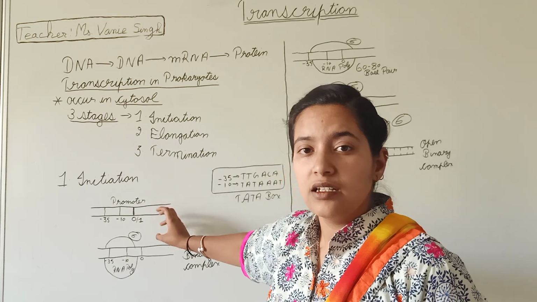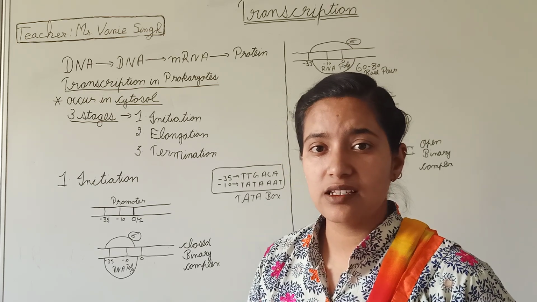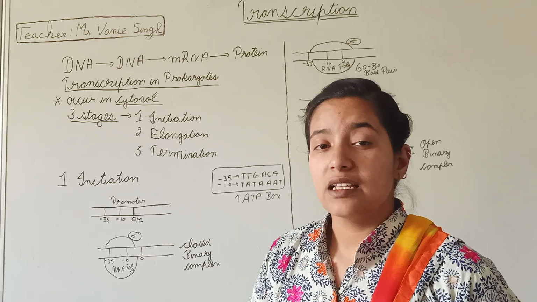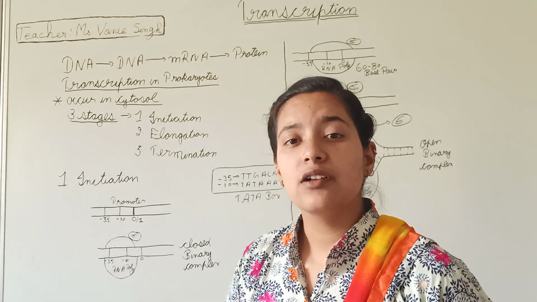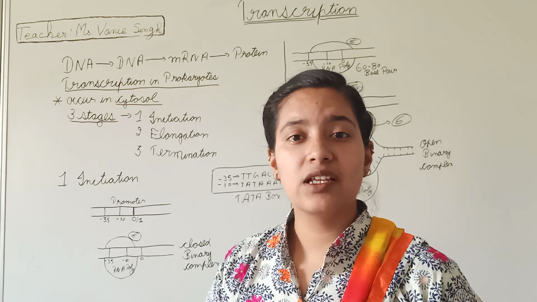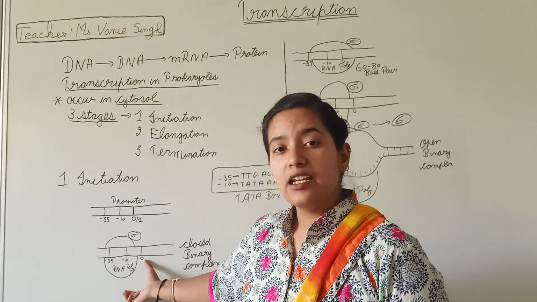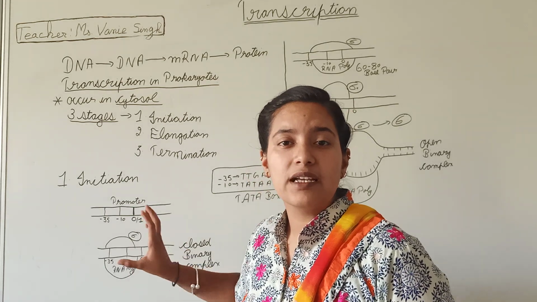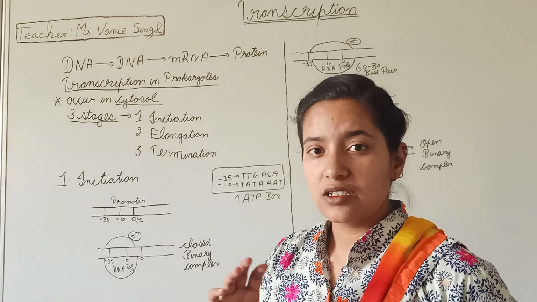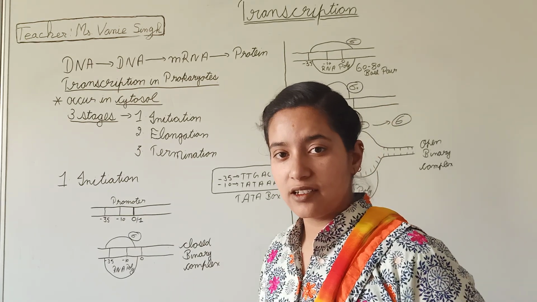Now after that, the RNA polymerase enzyme will be coming. The RNA polymerase enzyme will be getting attached to the promoter sequence, but this RNA polymerase enzyme cannot recognize the promoter sequence, so it needs the help of the sigma factor. When the RNA polymerase and the sigma factor get attached to each other, the structure which is formed is the closed binary complex. Is my point clear till here?